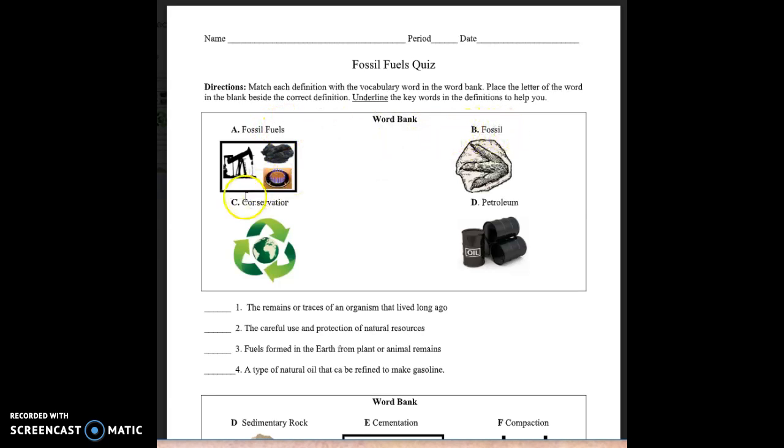B. Fossil. C. Conservation. D. Petroleum. Number 1. The remains or traces of an organism that lived long ago. Number 2. The careful use and protection of natural resources. Number 3. Fuels formed in the earth from plant or animal remains. Number 4. A type of natural oil that can be refined to make gasoline.